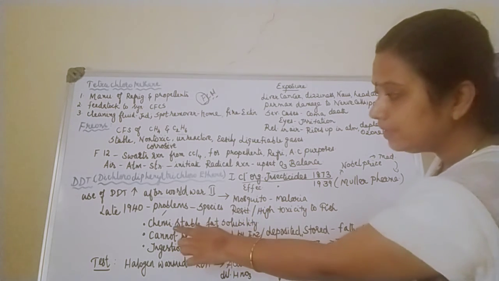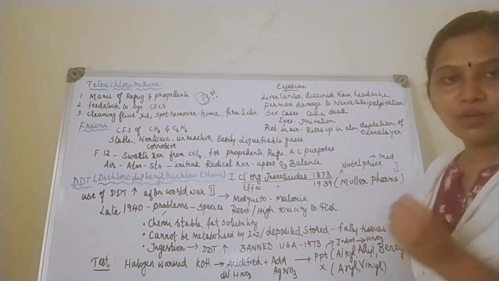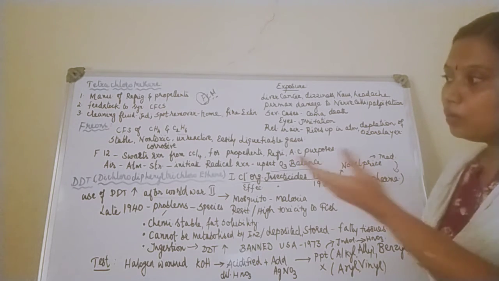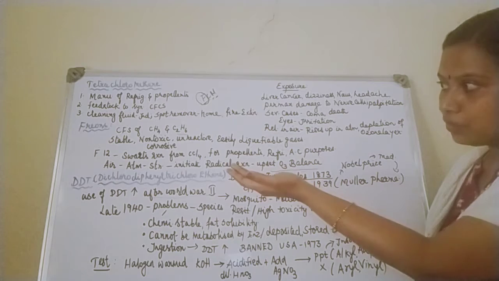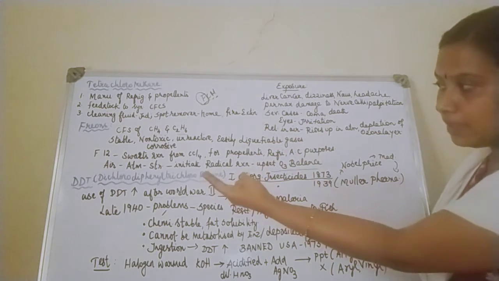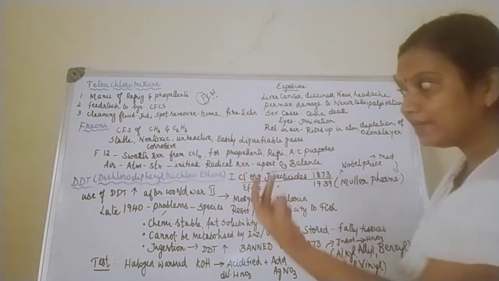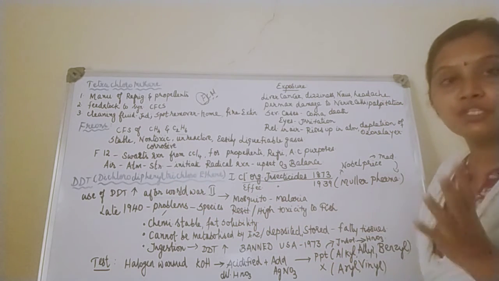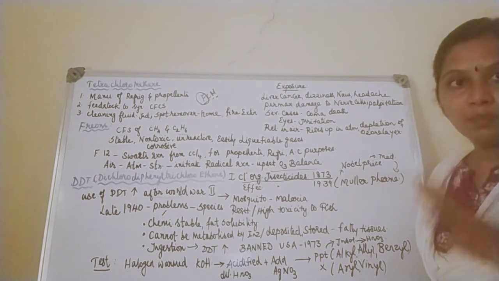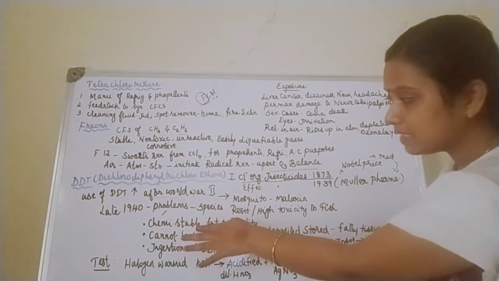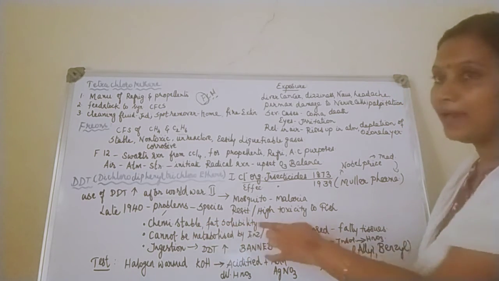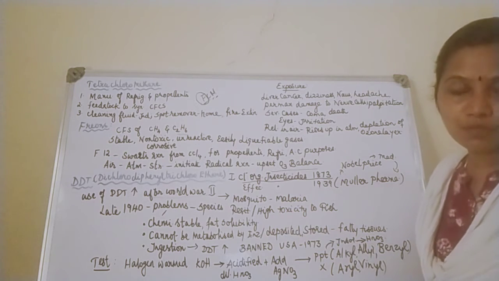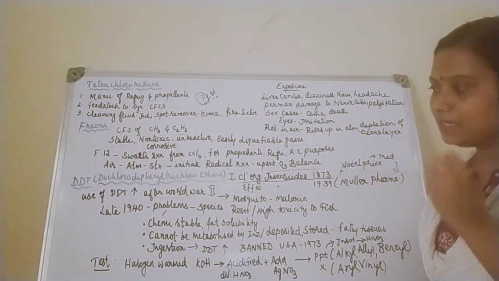Moreover, DDT is chemically stable. We are not able to destroy it. We are not able to cleave DDT. Although it is not a true polymer, it has 2 chlorophenyl groups and 3 chlorine atoms on an ethane molecule. Such a big molecule cannot be cleaved. It became chemically stable and it is also fat soluble. So by a solubilization method as well as by a chemical cleavage method, I am not able to make it unstable.